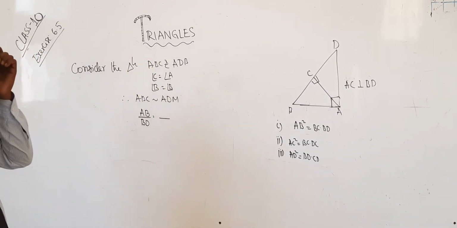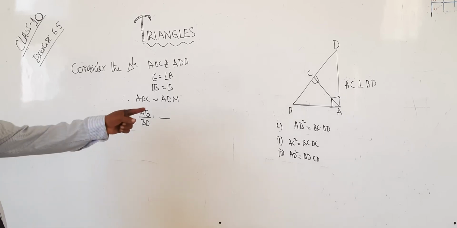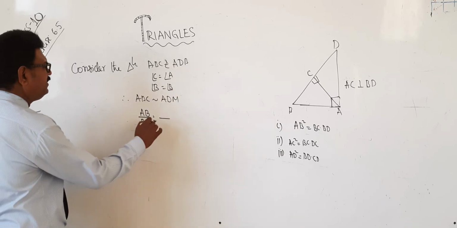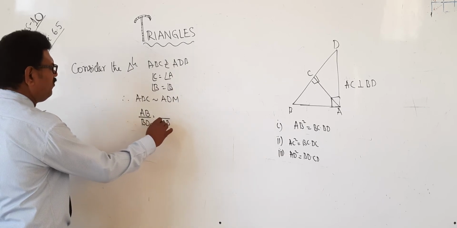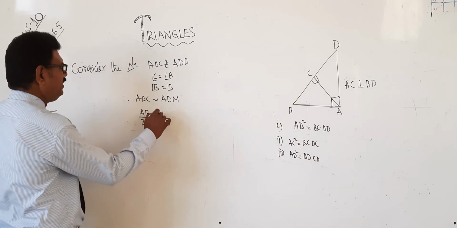Okay? Yes. In the bigger triangle, which is the base? Here it is AB. For the smaller one, which is the base? It is nothing but BC.